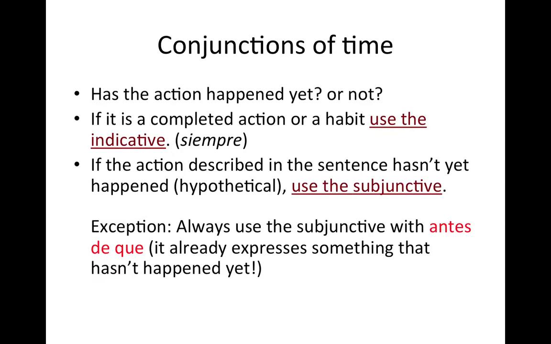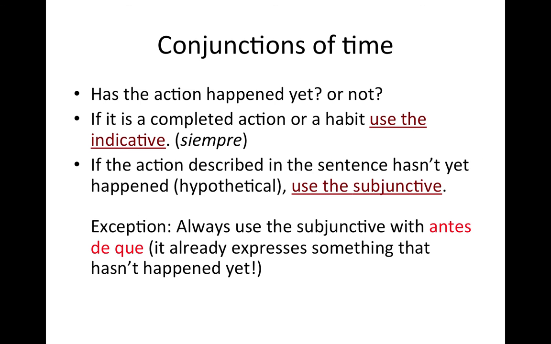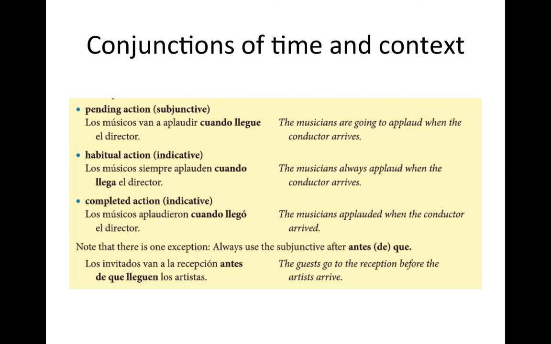So let's look at these again. It's antes de que, before, which is immediately, only subjunctive. Tan pronto como, en cuanto, después de que, cuando, and hasta que can either use the indicative right after or the subjunctive. And the question that you need to ask yourself is, has the action happened yet? Okay. So the book gives you some examples, and I have my own on the next slide.